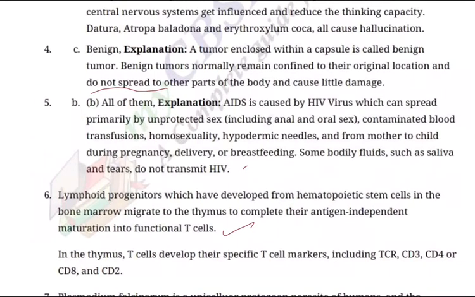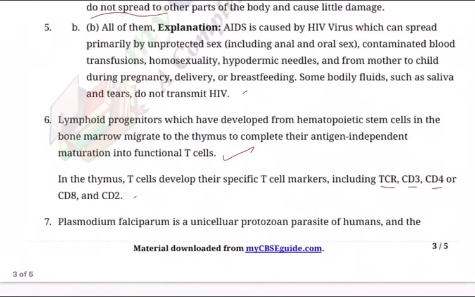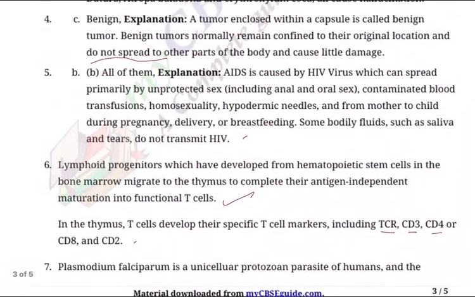So in the thymus, T cells develop their specific T cell markers, including TCR, CD3, CD4, CD8 and CD2. So these are all the various markers, and that's why the thymus is very, very important, because without the thymus there won't be much defense system with us.